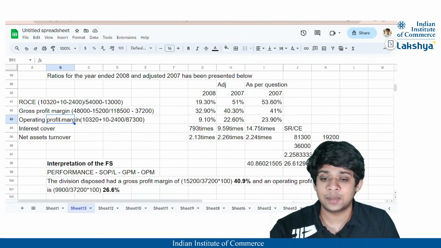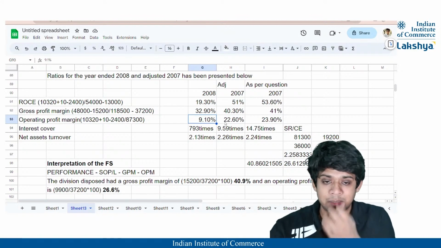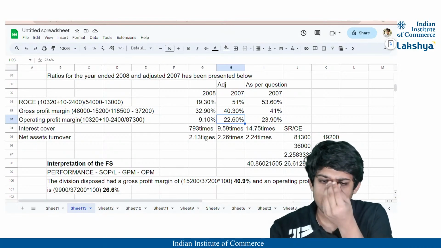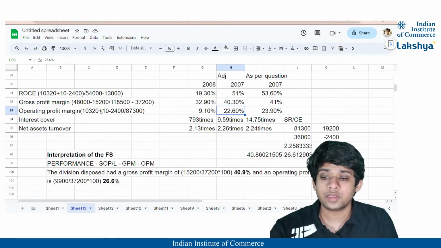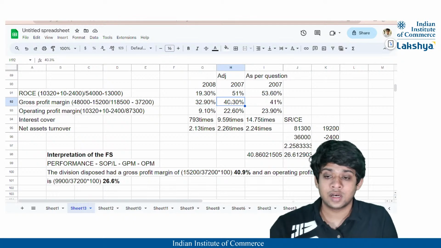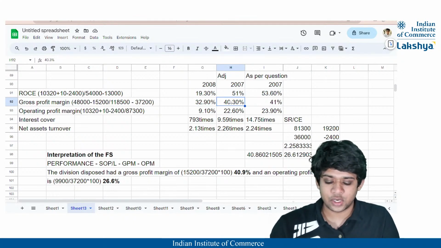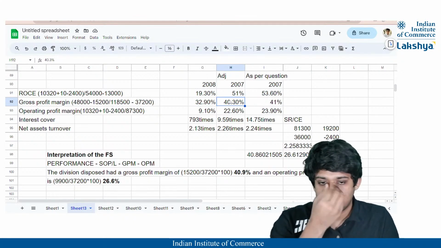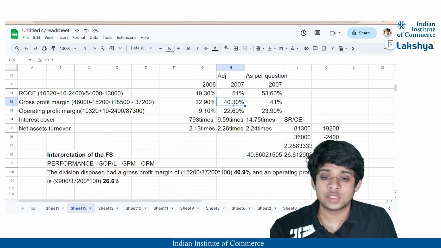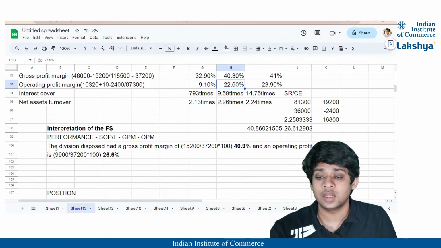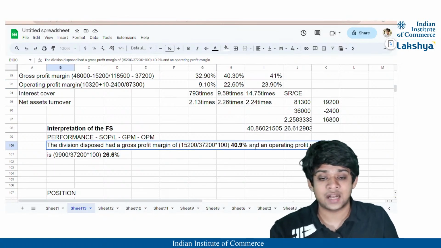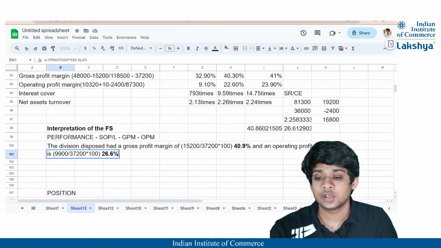Our ratio of operating profit margin for 2008 is 9.1% and for 2007 it is 22.6%, right? And the gross profit margin is 32%, whereas for 2007 the adjusted gross profit margin is 40.3%. So for 2007 adjusted, even after disposing of the subsidiary, the division disposed of had these values.